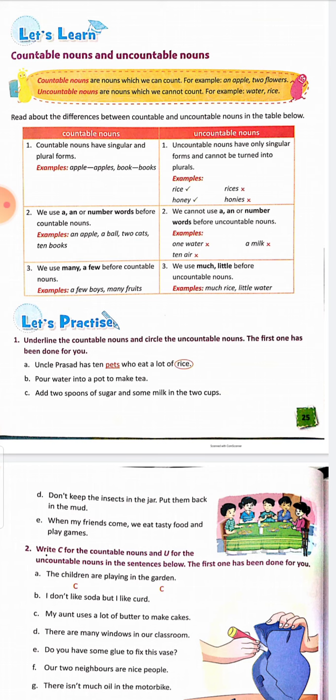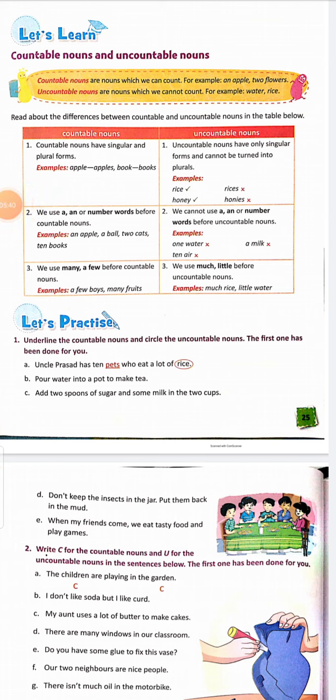Number 3, we use many, a few before countable nouns. We will write a few boys, many fruits. These words, a few and many, we will use in front of countable nouns. We use much, little before uncountable nouns. Much is for large quantity, more in quantity, and little is for small quantity, less. So we will use much or little for uncountable nouns.